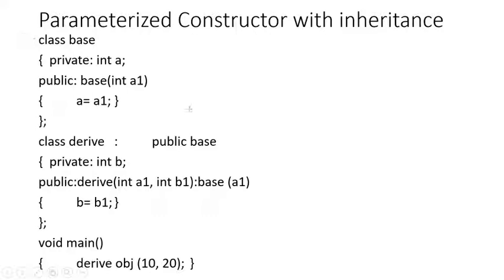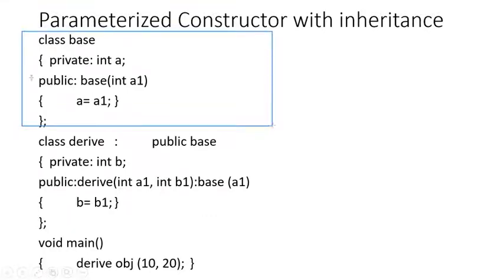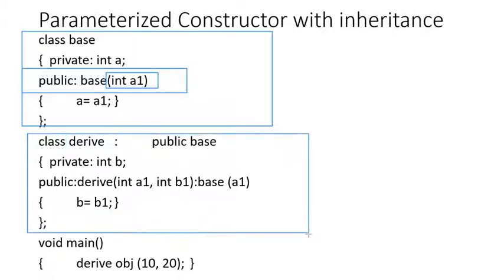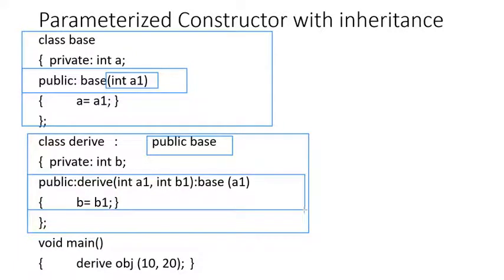So here you can see that you have created the base class. There is one constructor that has been defined for this base class, and it accepts a single argument a1. So this is a parameterized constructor because it is accepting an argument. Here you can see that you have defined a derived class which publicly inherits the base class. Now this is the definition of the constructor of the derived class.